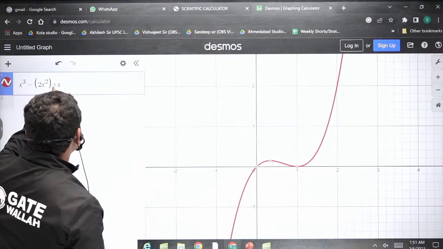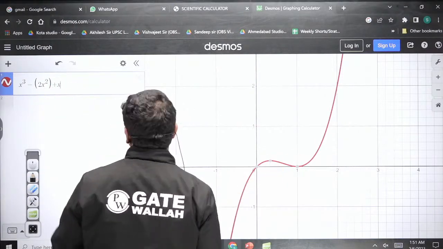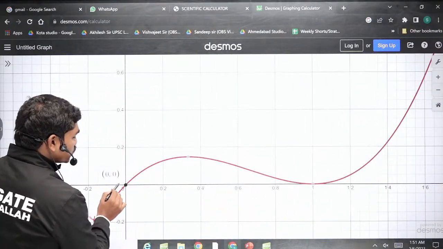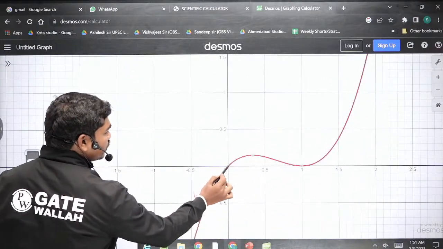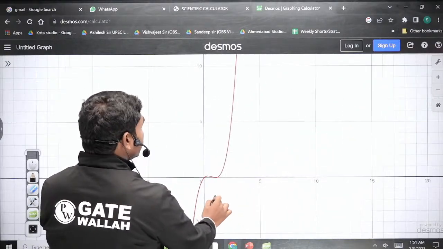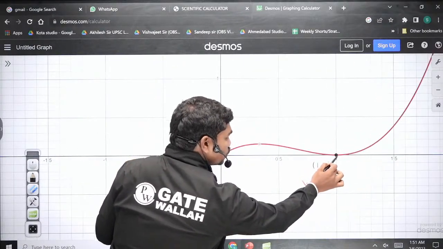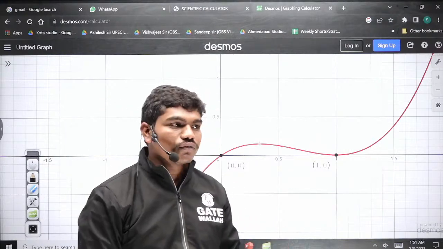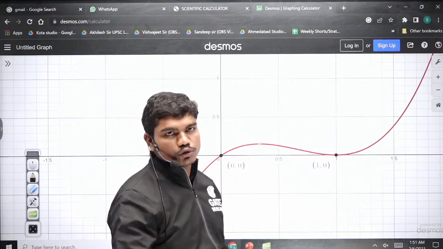If you want the solution of this equation, just check the points where this curve is cutting the x-axis. That's nothing but the solution. So whenever I zoom, I get the solutions. This solution is 0, 0 anyhow. This solution is 1, 0. I think these are the solutions for this equation, and it has one more solution. Whenever the curve is just touching the x-axis, that means the solution is repeated, so 1, 0 and 1, 0, and this is 0, 0. This is how you can generally identify the solutions of equations. Clear? Desmos is a very simple and free tool to calculate this.